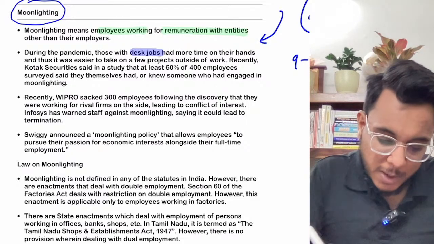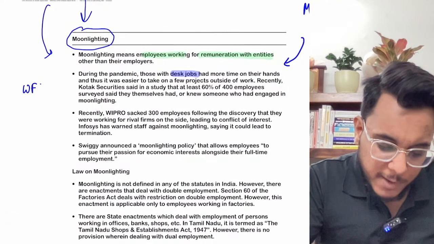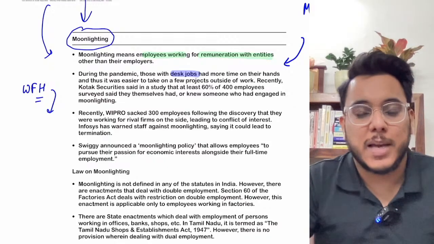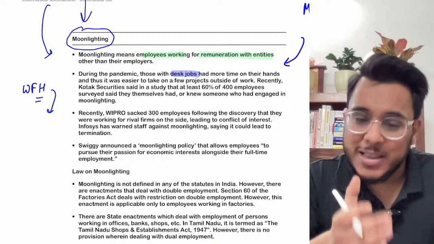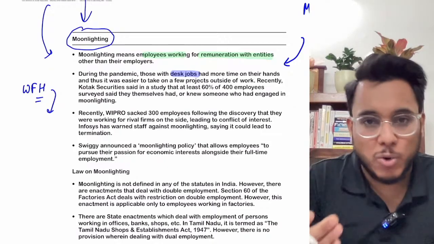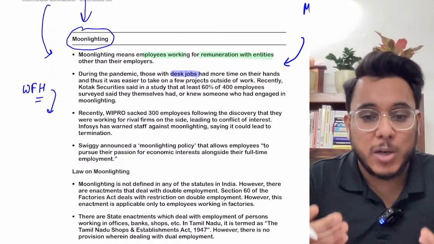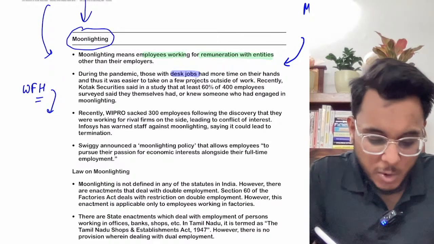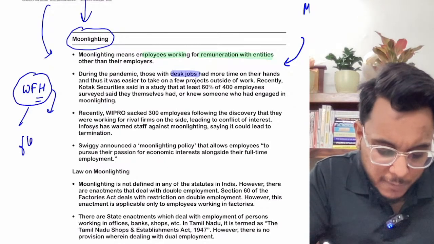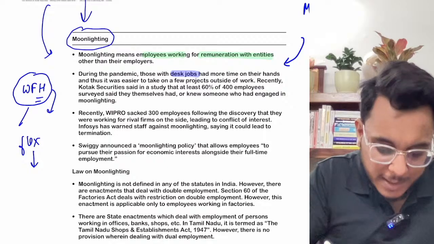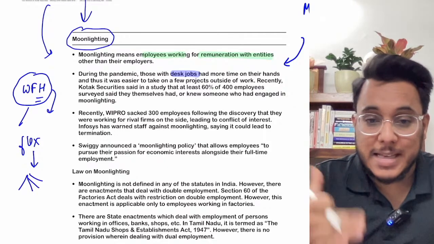Moreover, guys, understand this particular thing, that now with the coming of the pandemic, the work from home phenomena has become mainstream, and therefore the people even now have more flexibility. When they were in office, obviously they cannot do some other work, but when they are now at home, the employer doesn't even know what they are doing. Is it clear or not? So with the coming of the work from home phenomena, people now got more flexibility, and as they got more flexibility, they can do multiple jobs at the same time, and therefore moonlighting is increasing.